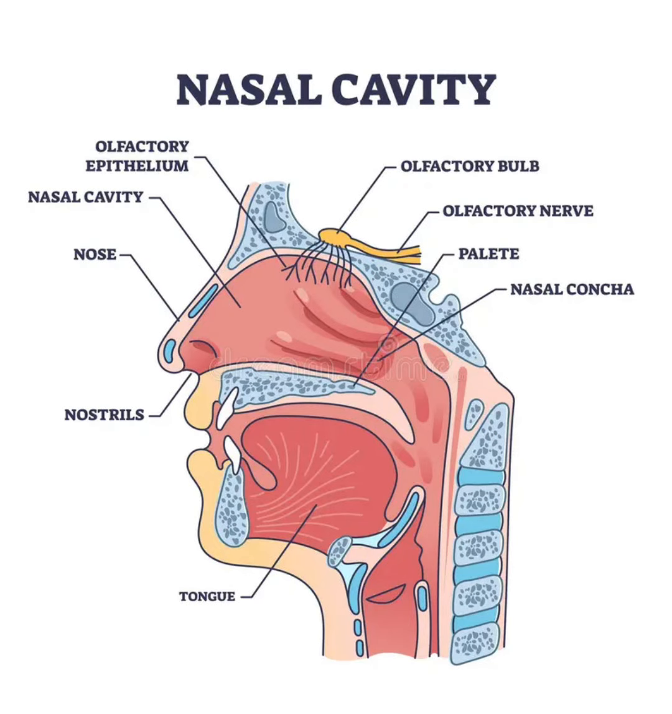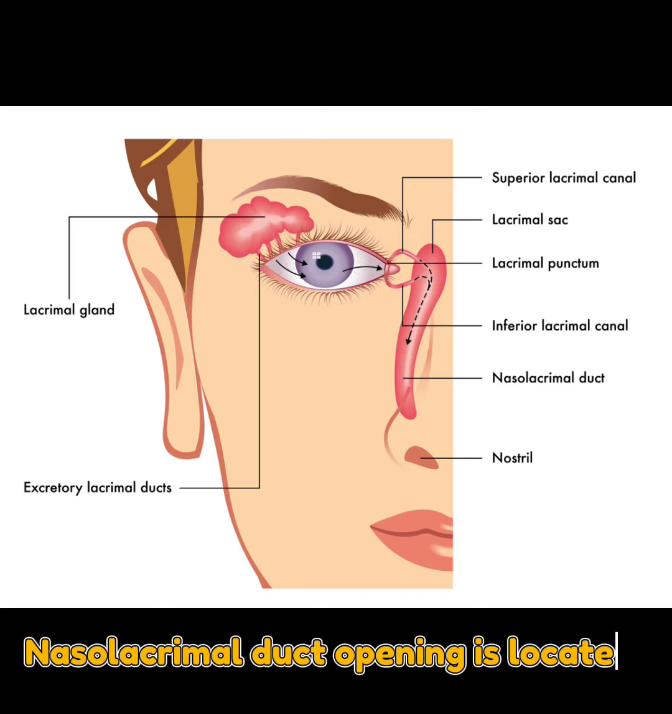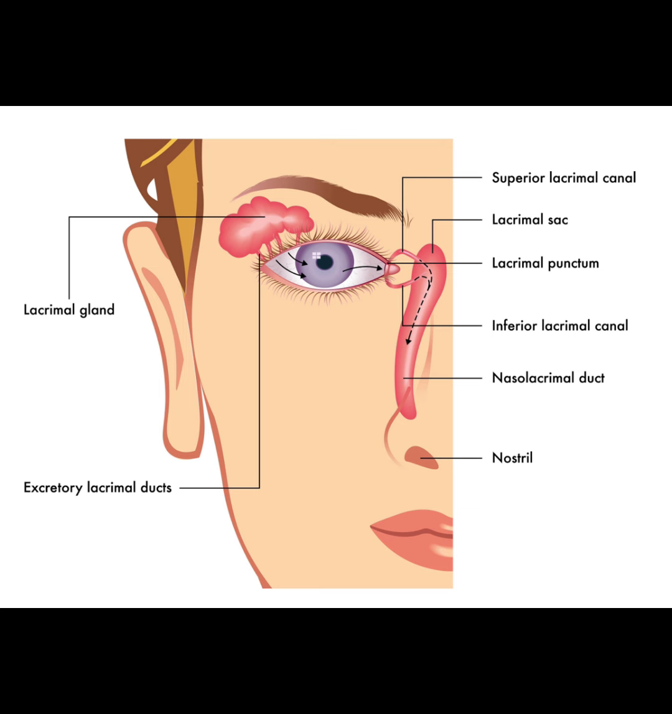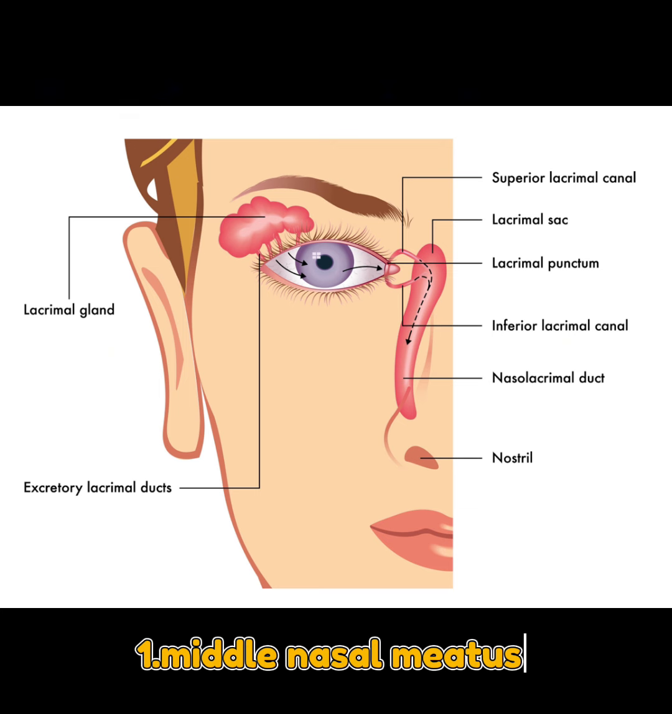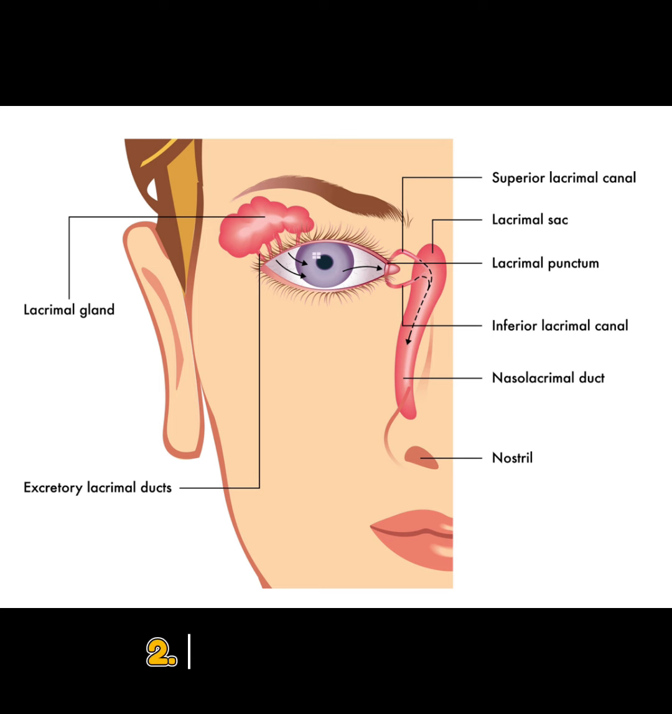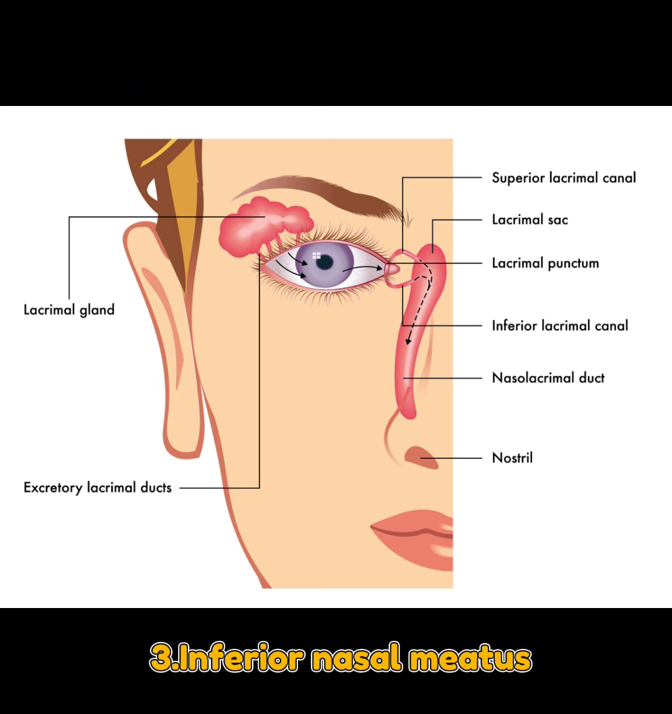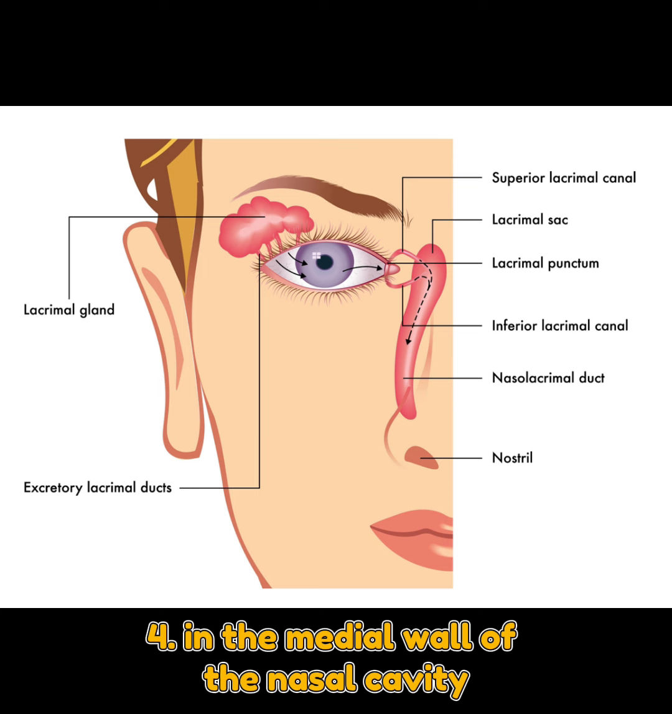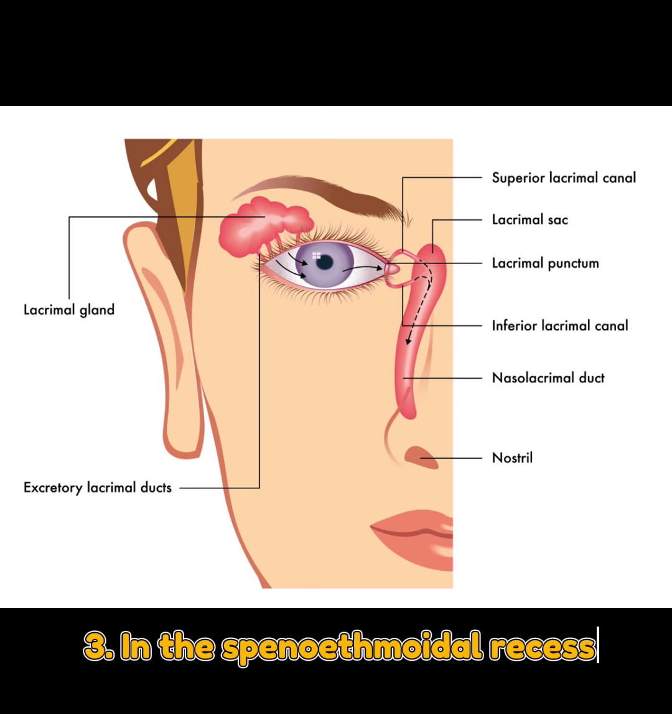This is an anatomy question. The nasolacrimal duct opening is located. Answers were given: in the middle nasal meatus, in the superior nasal meatus, in the inferior nasal meatus, in the medial wall of nasal cavity, in the sphenoethmoidal recess.